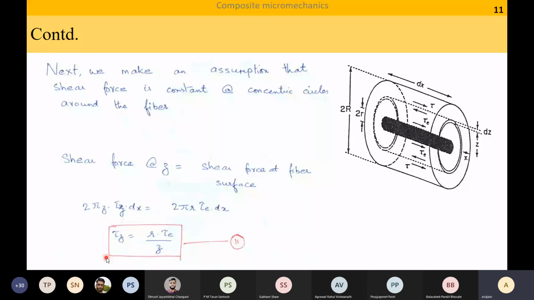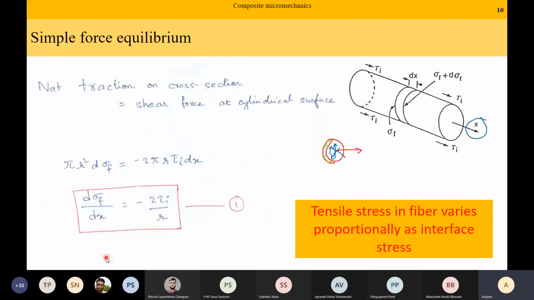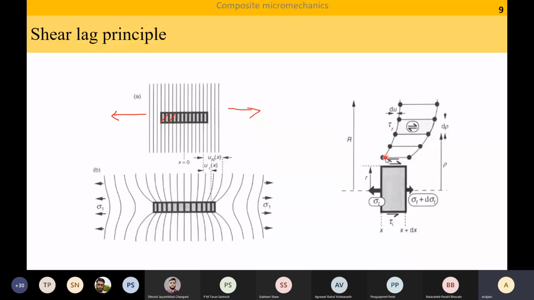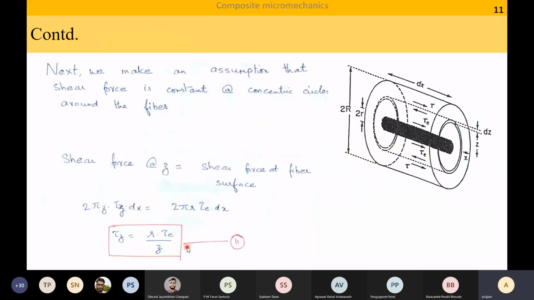But if I just look at this expression, it tells me as I go away and away from the fiber surface, the shear stress is decreasing, which is actually quite logical if you look at this one. So in this small volume element, the shear stress must have been higher than the shear stress here, because here it is almost like a rectangle. Here the shear deformation is much higher. This is all we are saying with our equation number 2, that the shear stress in this region is higher than the shear stress in this region. As I go away and away from the fiber, the shear stress is lower and lower. This is equation number 2.